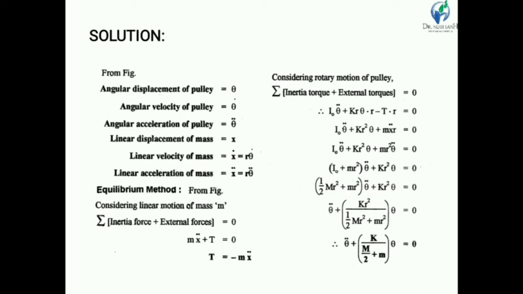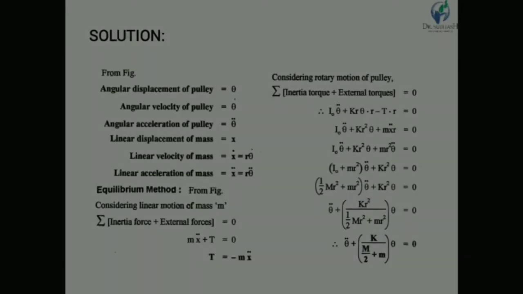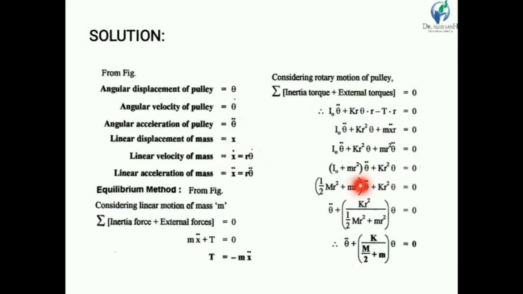Now we put the value of the mass moment of inertia. The pulley has mass moment of inertia 1/2 M R square. So in brackets 1/2 capital M R square plus small m R square, multiplied by theta double dot, plus K R square theta is equal to 0. If we take the coefficient common and cancel R square, we get theta double dot plus K R square upon the bracket 1/2 capital M R square plus small m R square, multiplied by theta, is equal to 0.